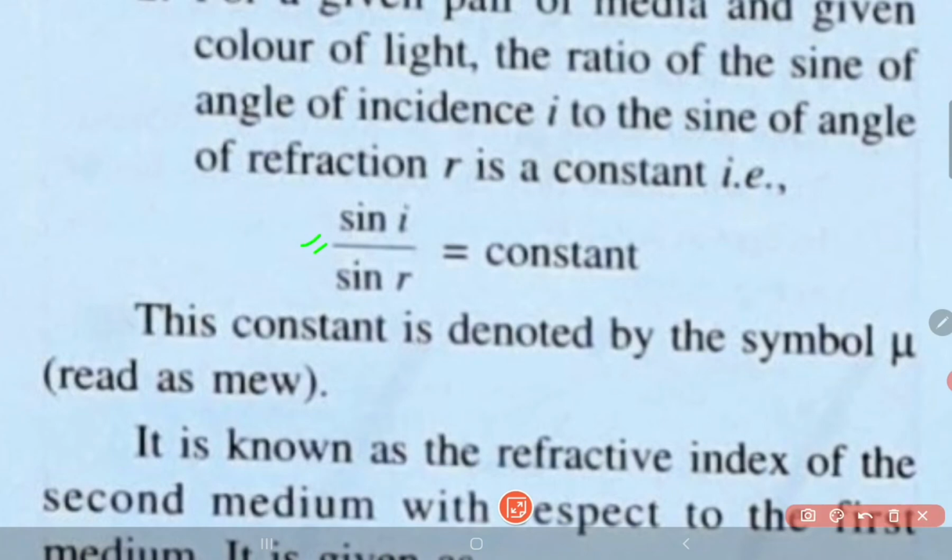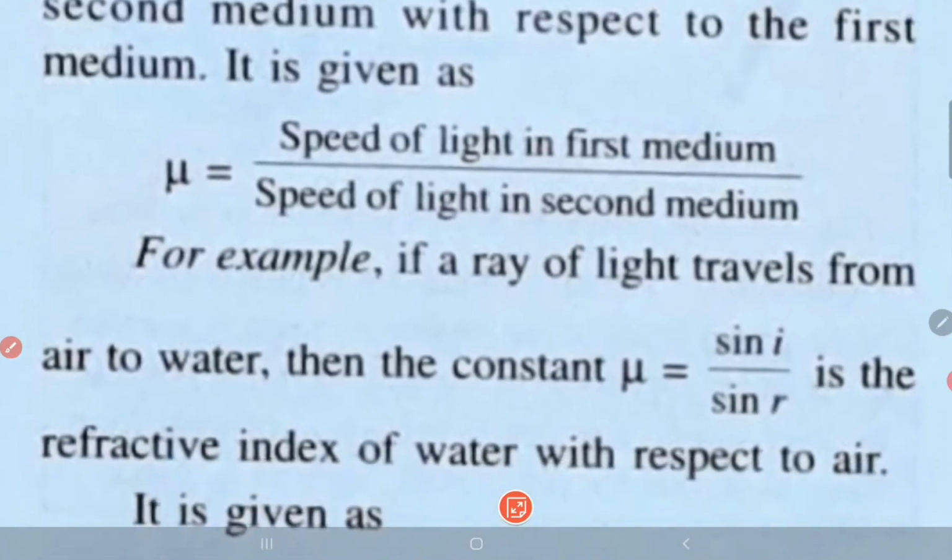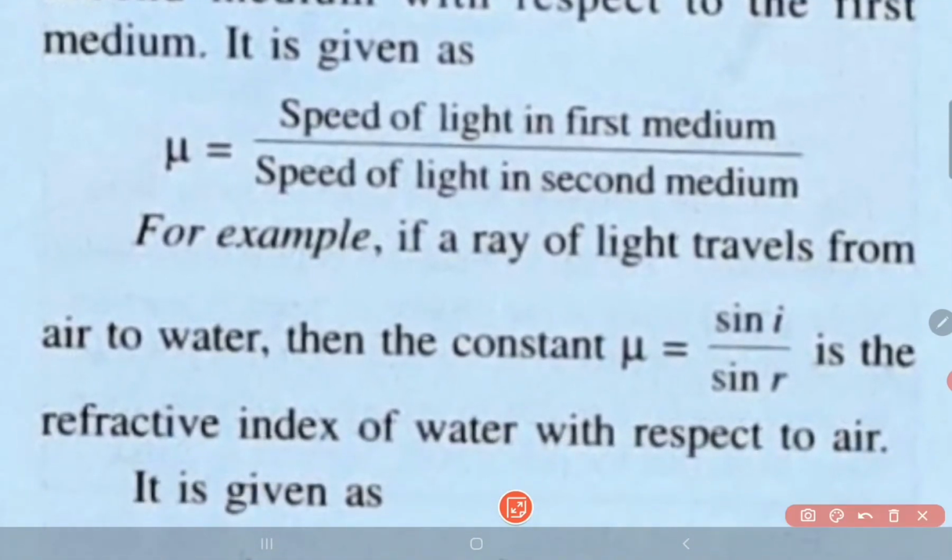We shall do it in class 10, but we can do the calculations of the refractive index with the help of this formula, which says refractive index is equal to the speed of light in the first medium divided by the speed of light in the second medium. That means if we know the speeds of light in two different mediums, we can take out the second medium's refractive index.